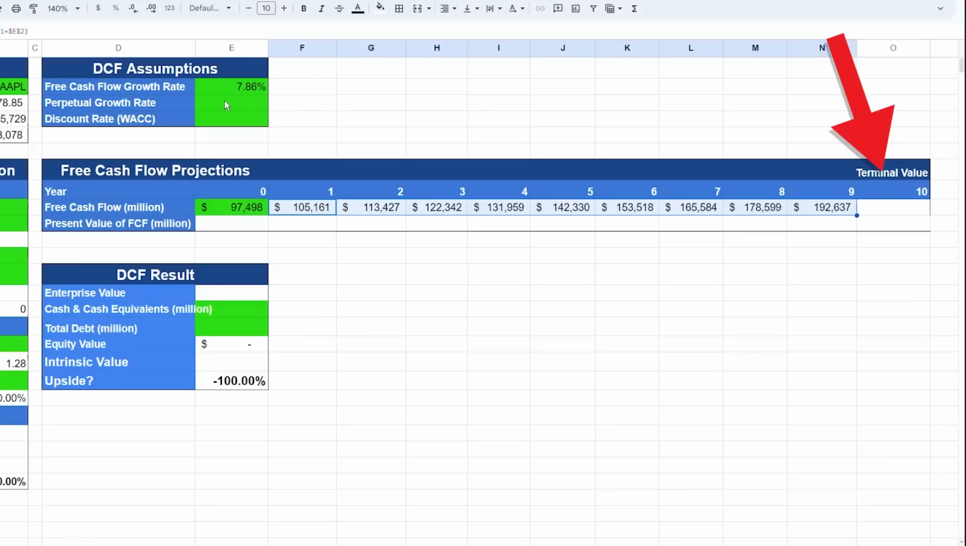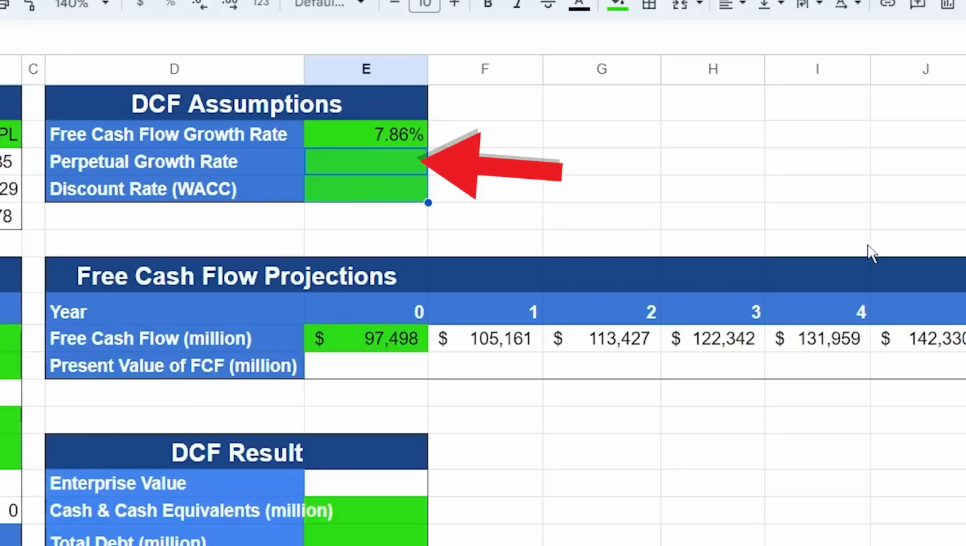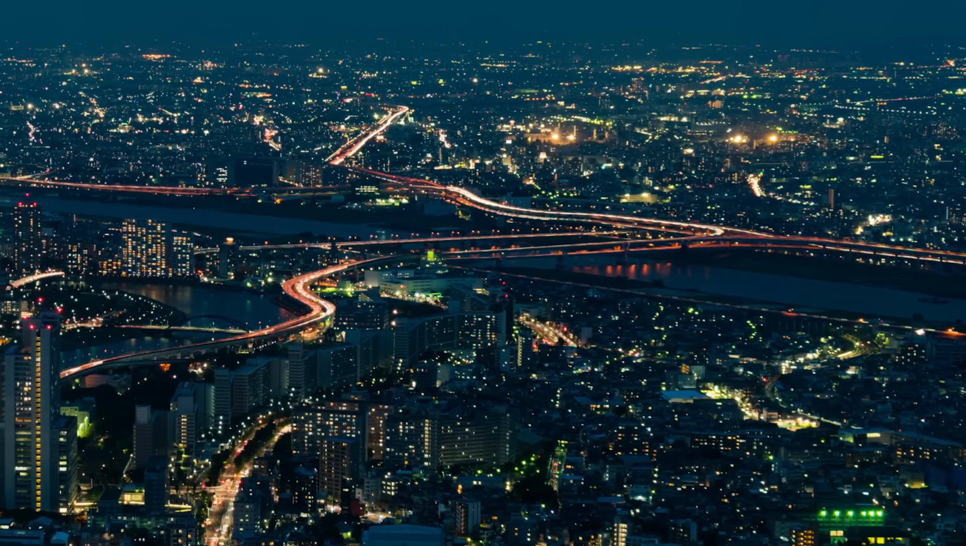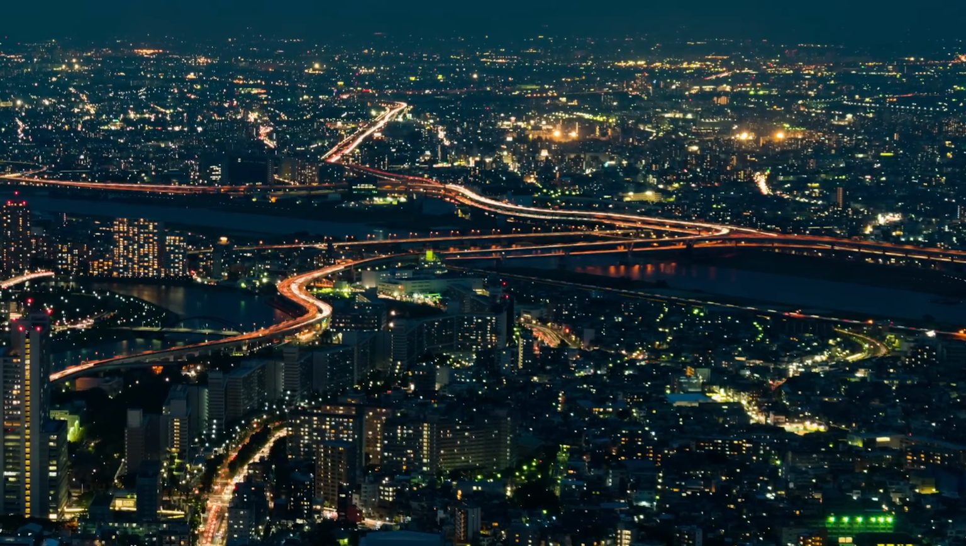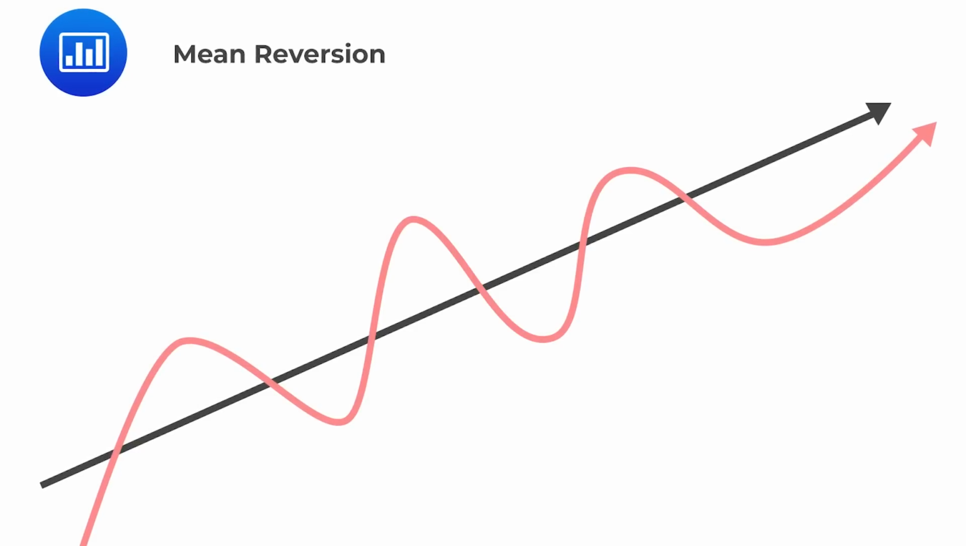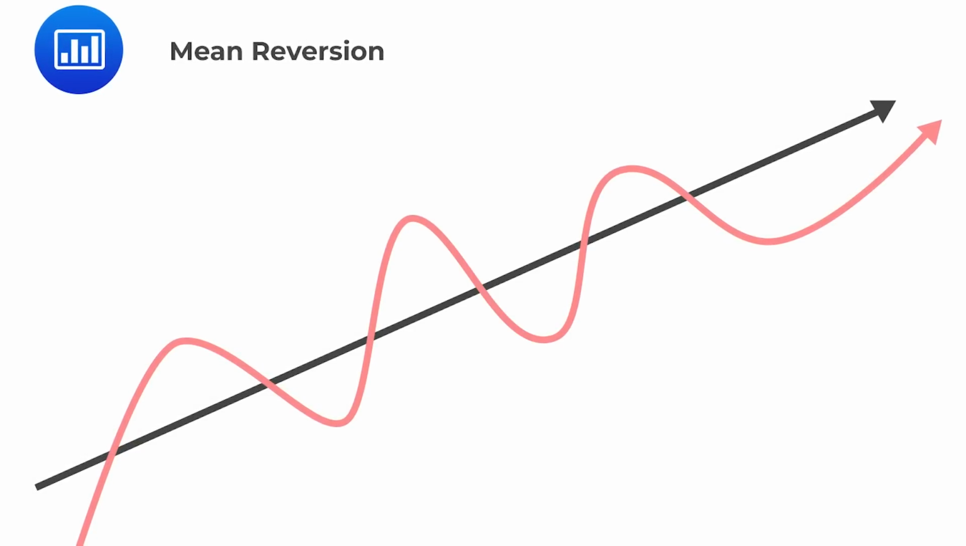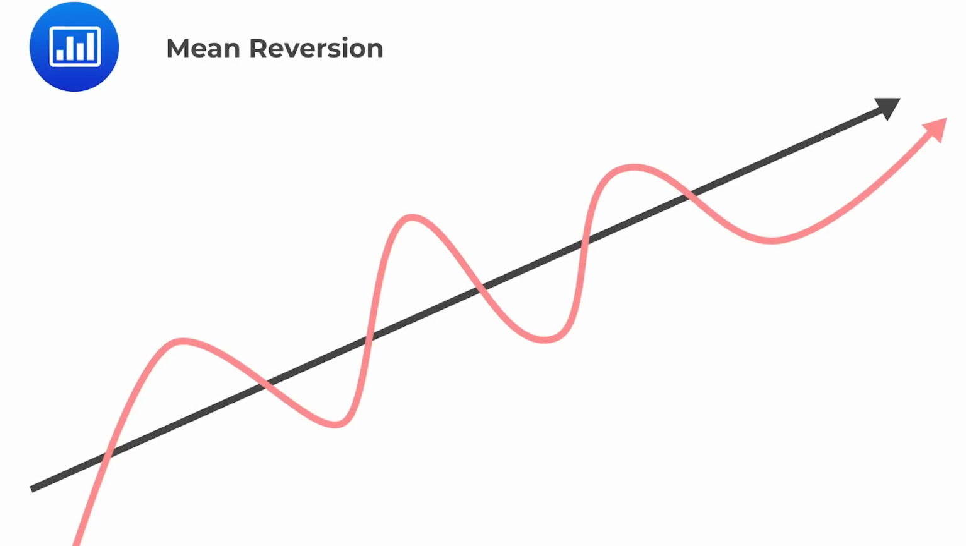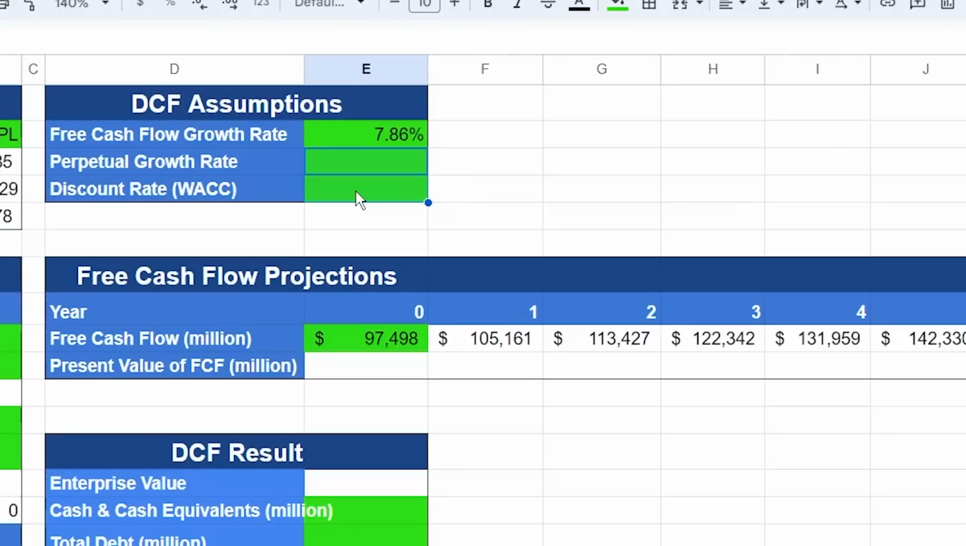To get the terminal value, we will need two numbers. The first number is the perpetual growth rate, which is how much do we think the company will continue to grow after 10 years. For this, we can use the GDP growth rate of the country. Because if you think about it, the entire country is just one big company. And based on the mean reversion theory, once the company has grown too big, its growth rate will eventually slow down to match the growth rate of the country. I would say that on average, it will give a steady 2.5% growth per annum. So let's enter 2.5% into the perpetual growth rate.